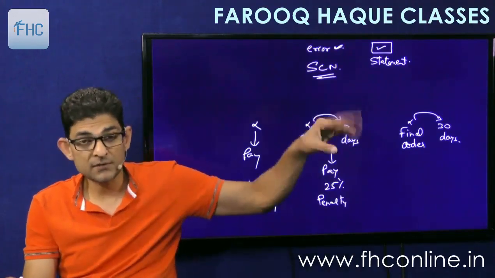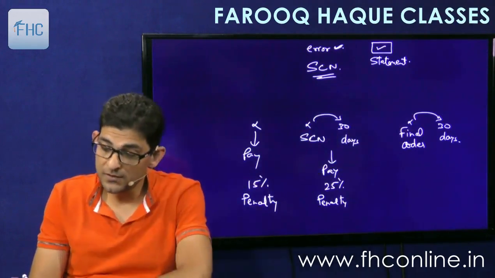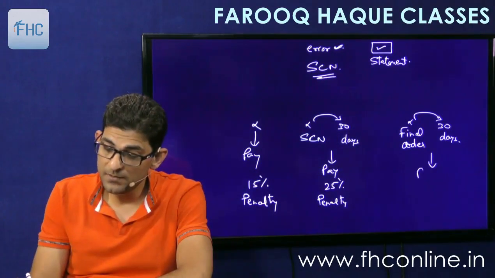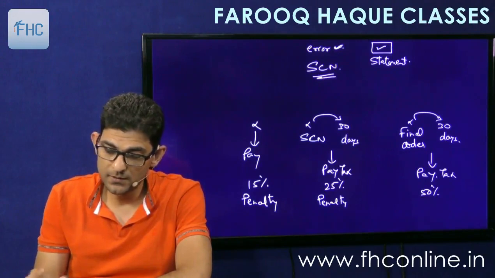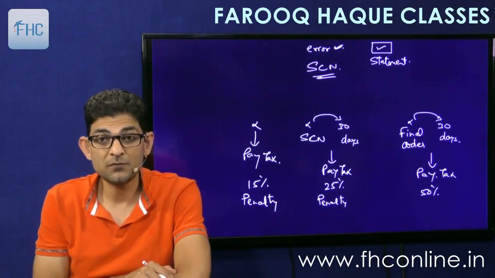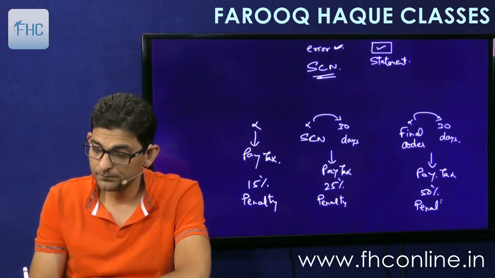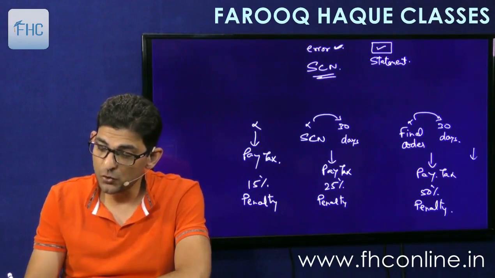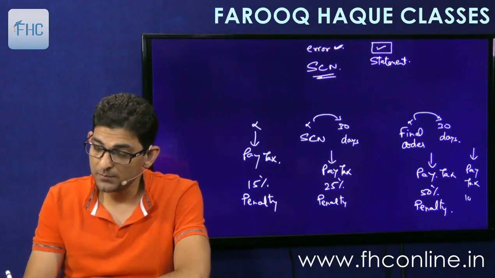If you don't pay, you contest. If you contest, then final order will come. From the date of final order, if you pay within 30 days, then penalty will be 50%. Pay tax. So if you pay tax, then 25% penalty and now 50% penalty. And if you pay later on, that is after 30 days, then the penalty would be 100%.